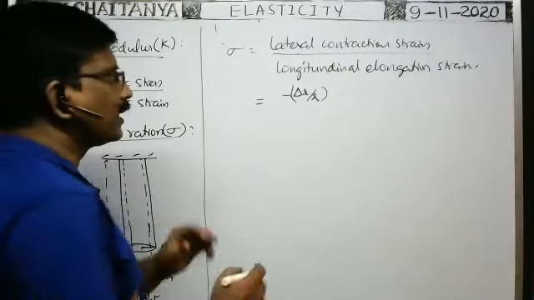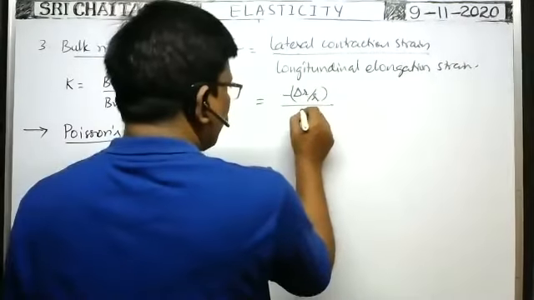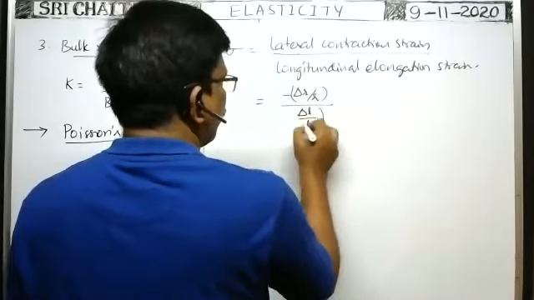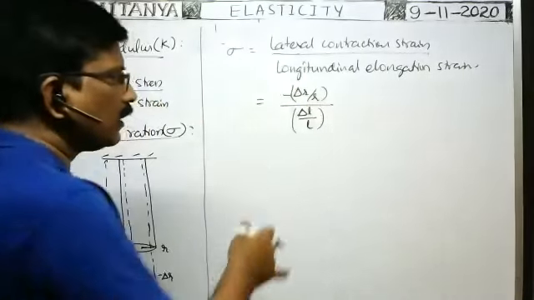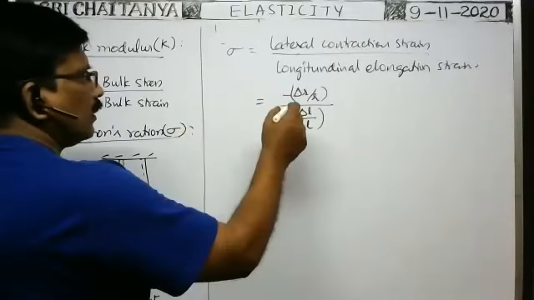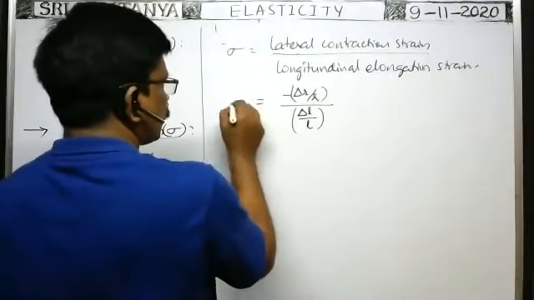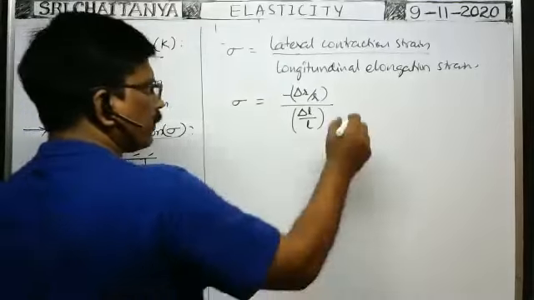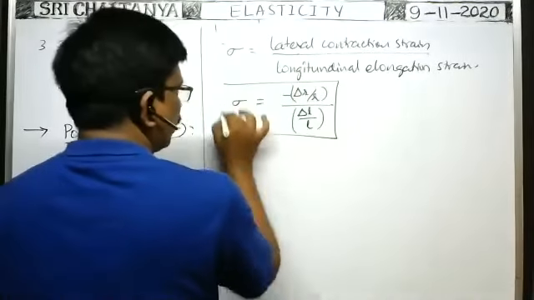That's why it is called lateral contraction strain. By longitudinal elongation strain we mean delta L by L: the increase in length along the longitudinal force applied, divided by the original length. That is called longitudinal elongation strain. So sigma is equal to this one. Okay, from here, this is the formula, very, very important.